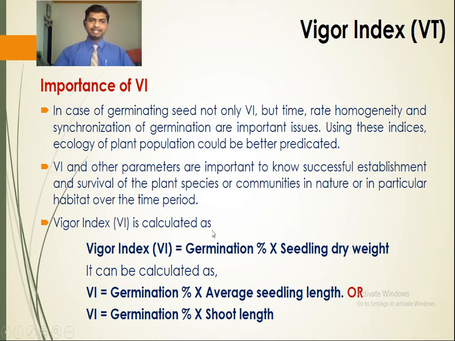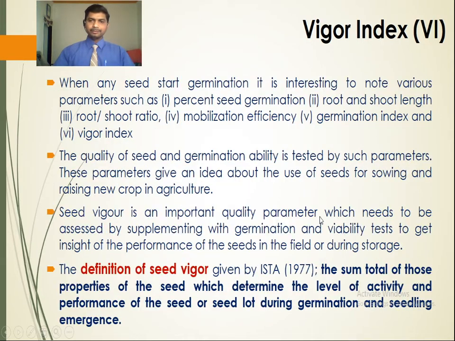Vigor index is calculated as germination percentage multiplied by the seedling dry weight. Germination percentage, seedling dry weight, shoot length and average seedling length are the quality parameters noted during seed germination. The vigor index is the sum total of these parameters that determine the activity and performance of the seed during germination and seedling emergence.